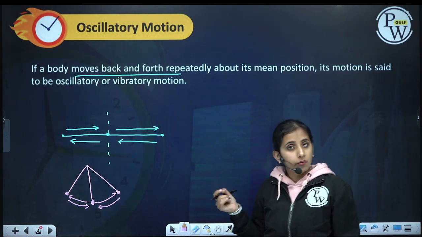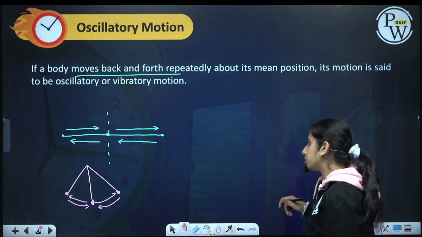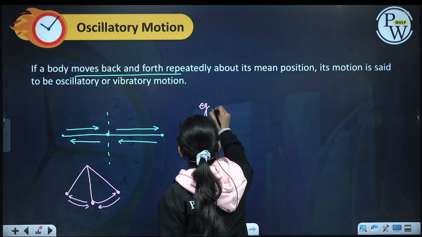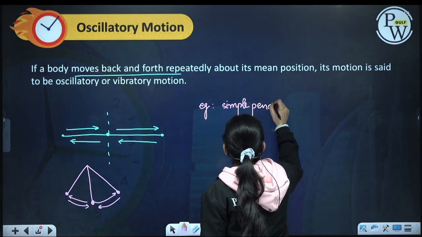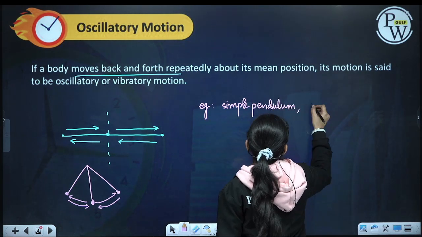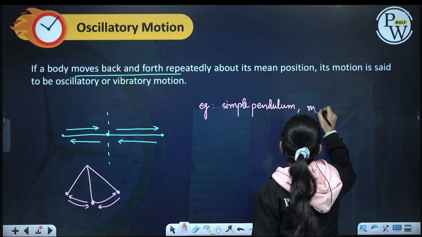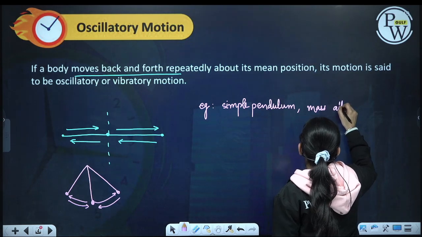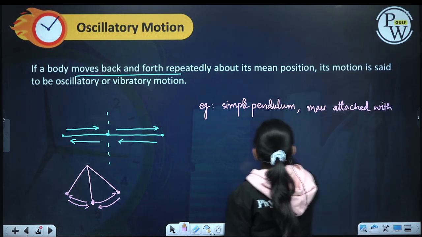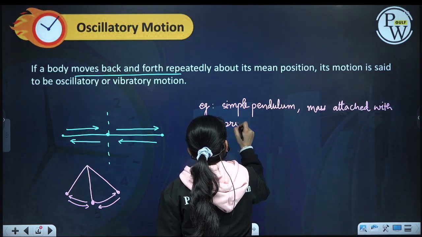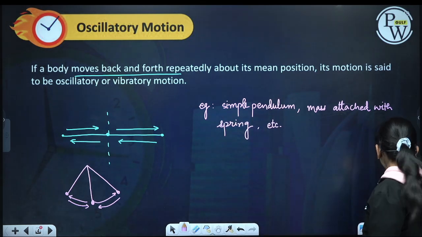Examples of oscillatory motion are the simple pendulum, a mass attached with a spring, etc.